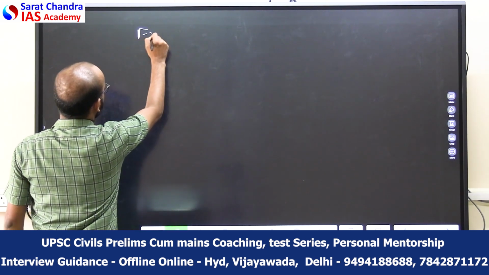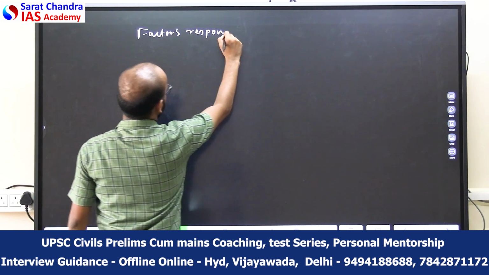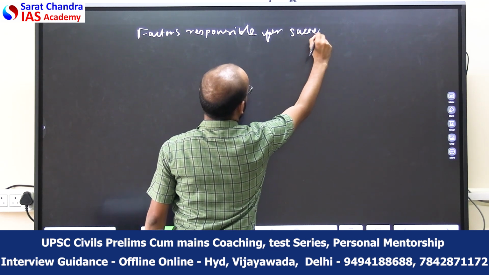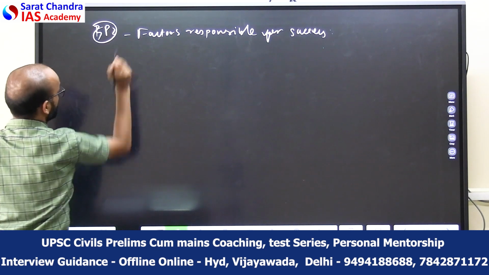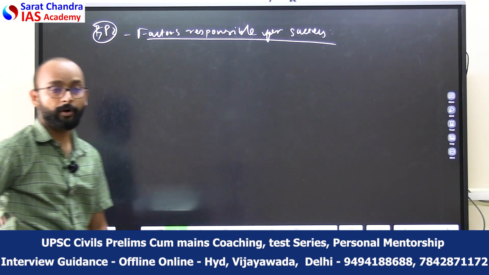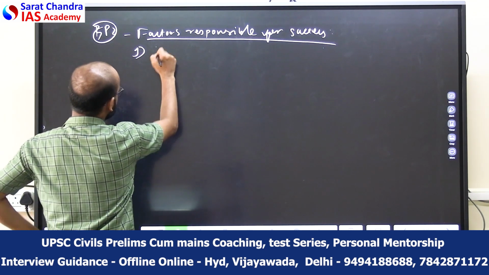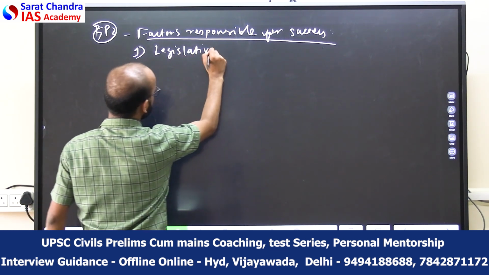So the factors you can mention, factors responsible for such success. So this would be body part 2. Here you have to mention the diverse dimensions which can be written here. For example, you can start with the legislative measures taken.